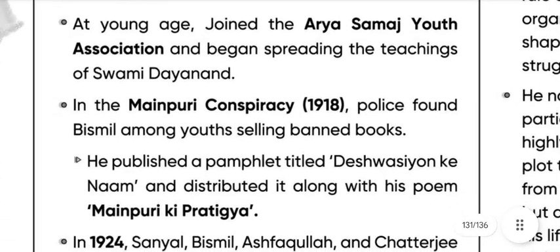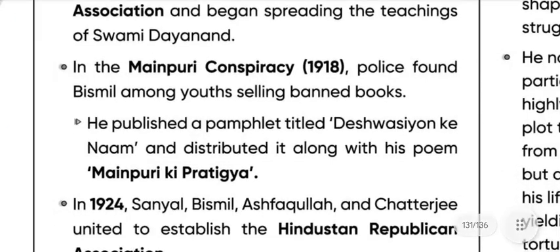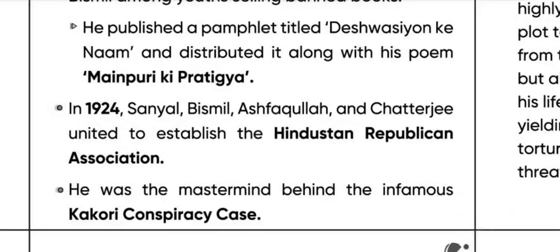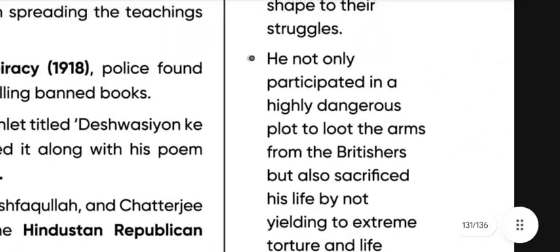In the Mainpuri conspiracy in 1918, police found Bismil among youths selling banned books. He published a pamphlet titled Deshwasiyon Ke Naam and distributed it along with his poem Mainpuri Ki Pratigya. In 1924, Sanyal, Bismil, Ashfaqulla and Chatterjee united to establish the Hindustan Republican Association. He was the mastermind behind the infamous Kakori conspiracy case.